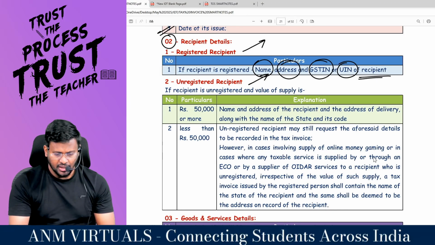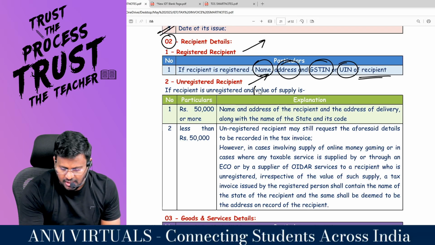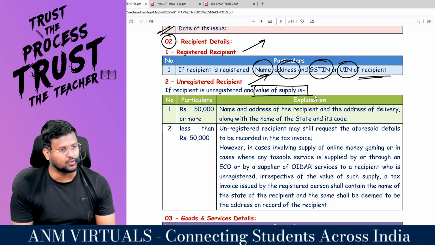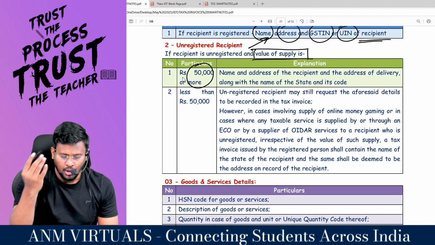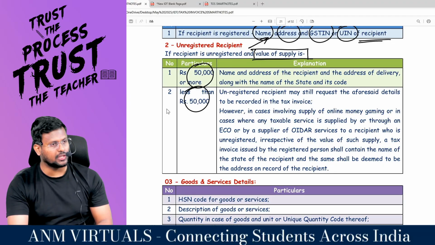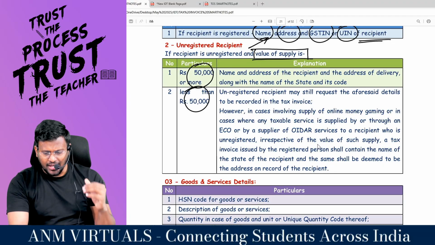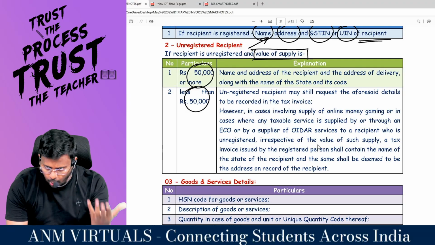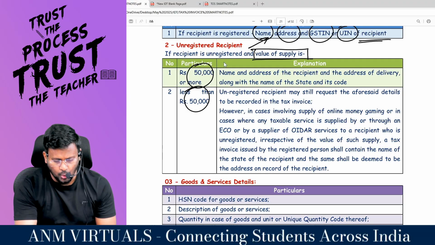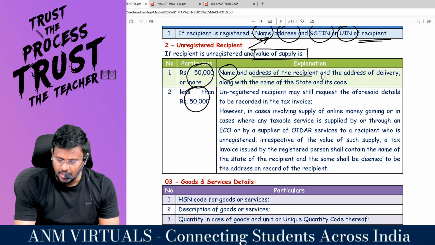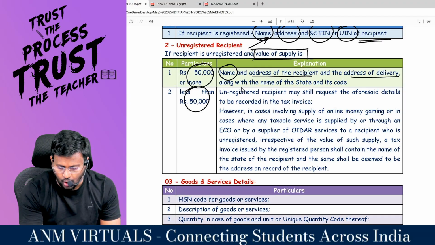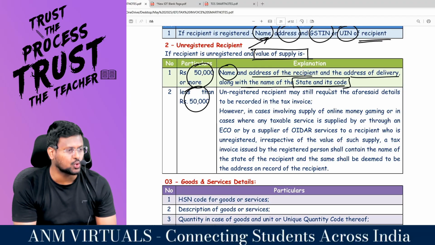If the recipient is a what person? Unregistered person. If the recipient is an unregistered person, you have to check the value of supply. You have to check whether that value of supply is 50,000 or more, or the value of supply is less than 50,000. Comfortable? If the value of supply is 50,000 or more, my dear lovable students, you have to state the name and address of the recipient, address of delivery along with the name of the state and its code.